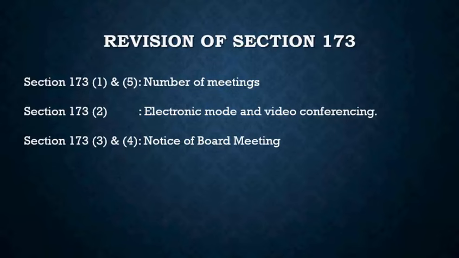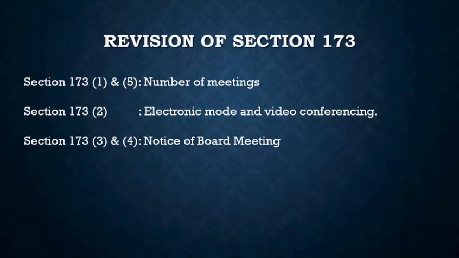Now when we talk about registered address, it is not the actual residential address of the director. It is not necessarily that. The registered address is the address that the director has got registered in the records of the company for the communication of notice and other documents, right? And that may be in India or outside India.